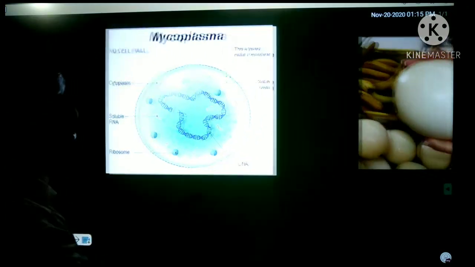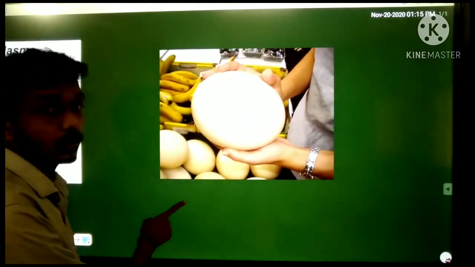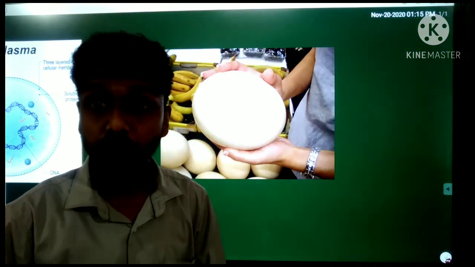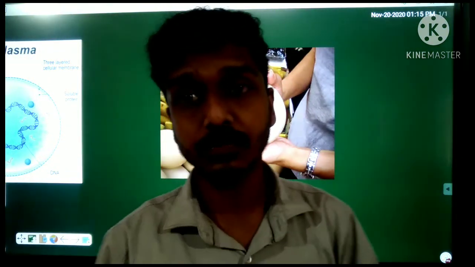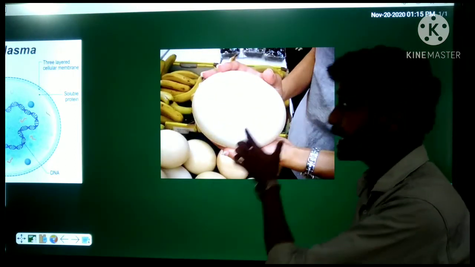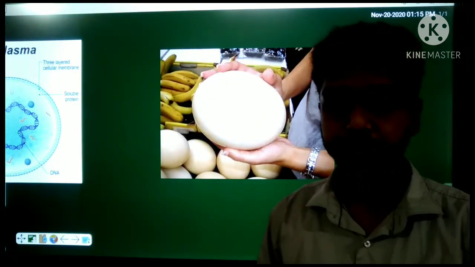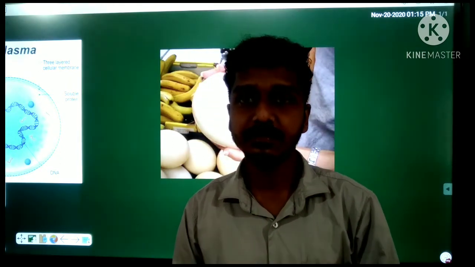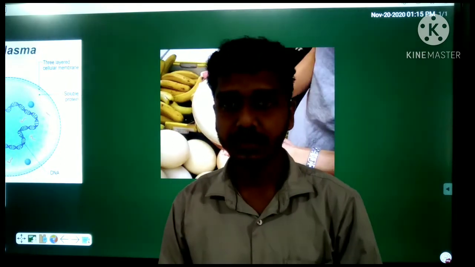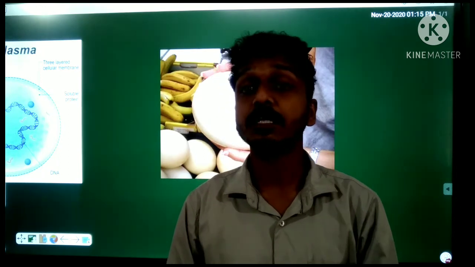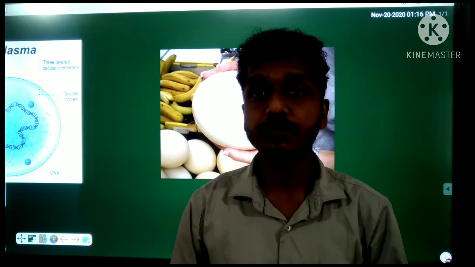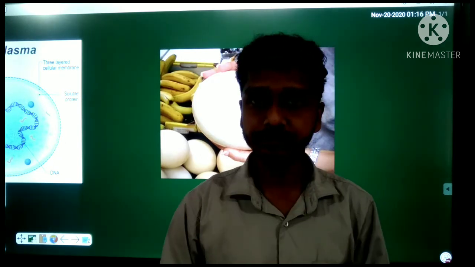And you want to know about the largest cell? The largest cell is the egg of ostrich. Egg of ostrich is the largest cell of the world. Here you can find the smallest cell and largest cell of the world. Clear? So these are the basic features of the cell. You have to learn the basic features of the cell.